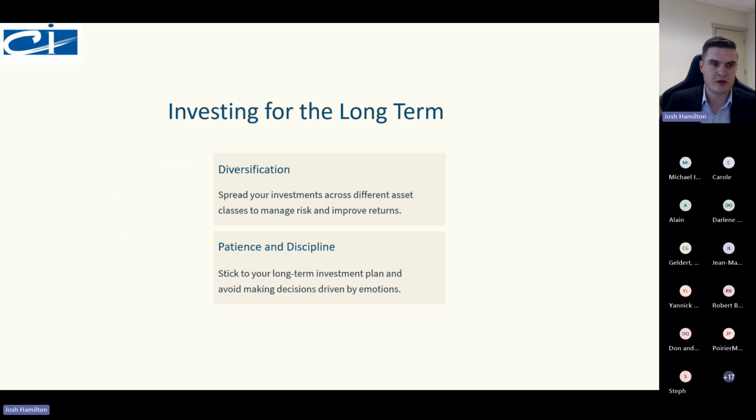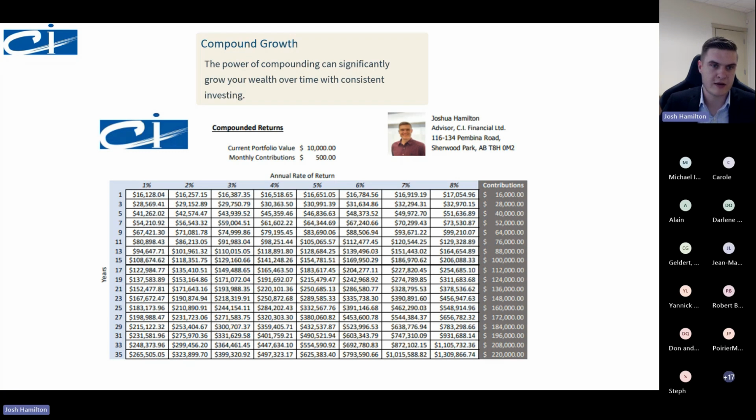Investing long-term is important because we want to look for diversification, and we really want to have patience and discipline because it's all about time and market. So being well diversified, a balanced portfolio, not having all your eggs in one basket, as I like to say, is really important, and staying patient and disciplined with your investing because it's a habit, and patient because the market will go up and down.